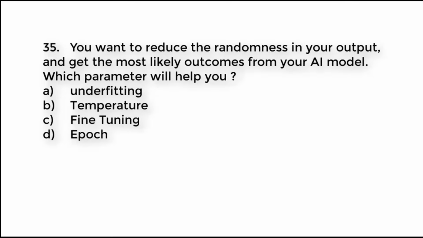Question number 35. You want to reduce the randomness in your output and get the most likely outcomes from your AI model. Which parameter will help you? A. Underfitting. B. Temperature. C. Fine-tuning. D. Epoch.